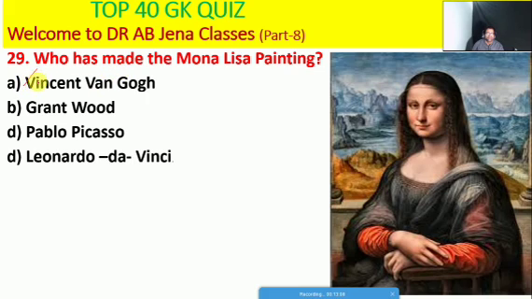So next one हम देखेंगे, who made the famous Mona Lisa painting, whether Vincent van Gogh or Grant Wood or Pablo Picasso or Leonardo da Vinci. Friends, so D is the right option.